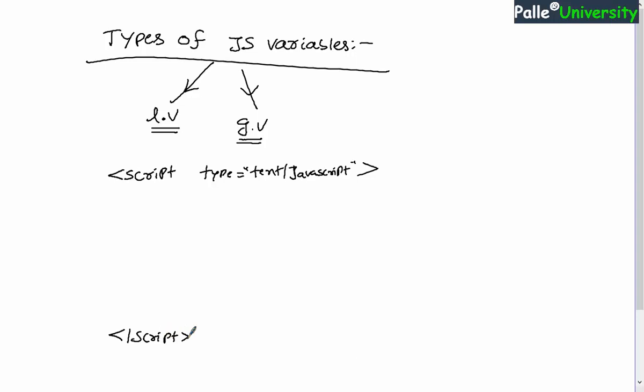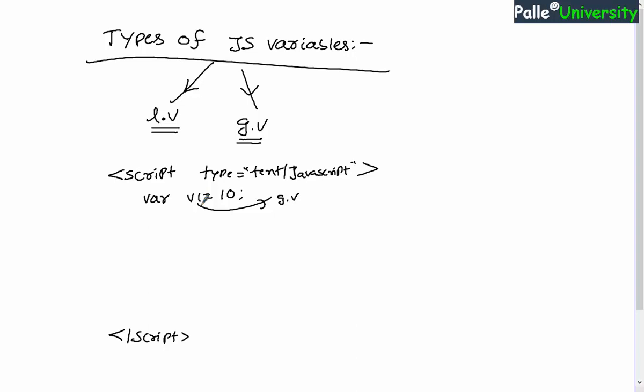Inside this script tag, if you directly declare variables outside of the functions, let us say I declared a variable var v1 and assigned some data directly into this v1 variable. Now this v1 variable is technically called a global variable because this variable is not declared inside any function, right?